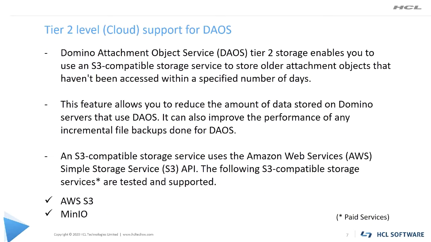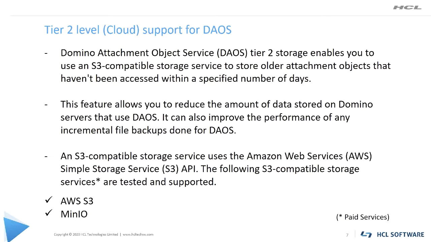Now, the next feature in the list is Tier 2 level cloud support for DAOS. As you know, DAOS is the Domino Attachment Object Store, which allows you to store attachments in separate NLO files. Well, you may have enabled this feature say 5 years ago. So now you may have several attachments or NLO files which have not been accessed in the last 2 or 3 years.